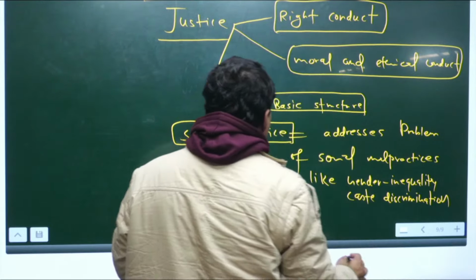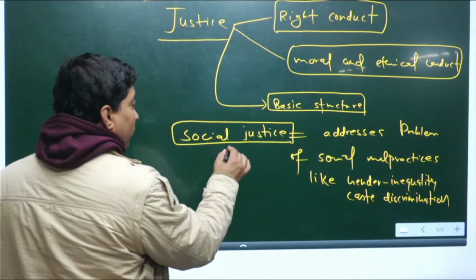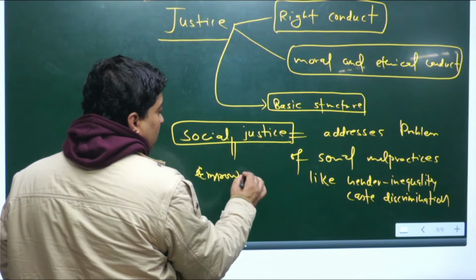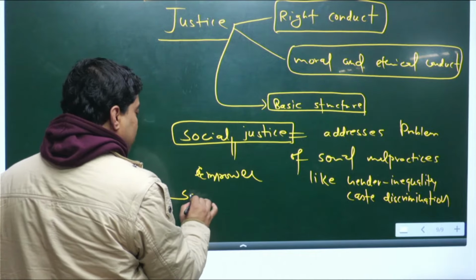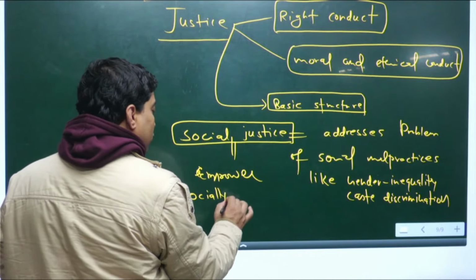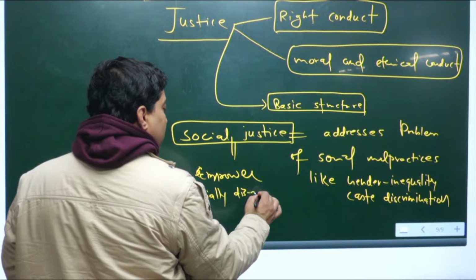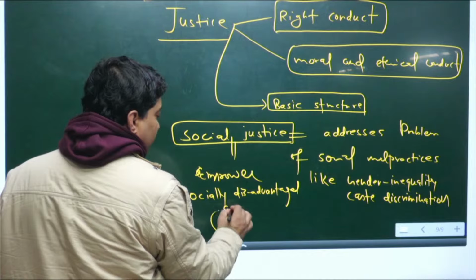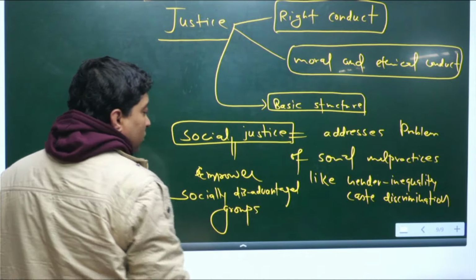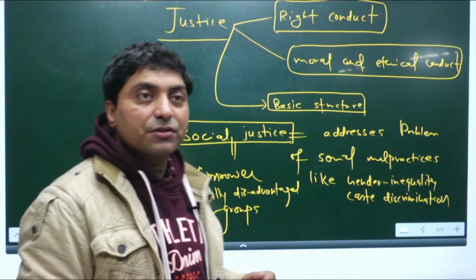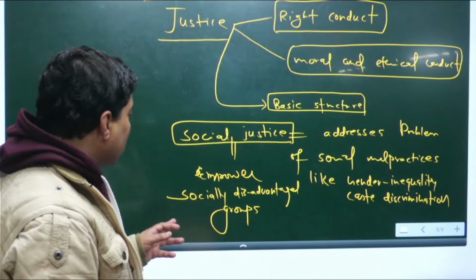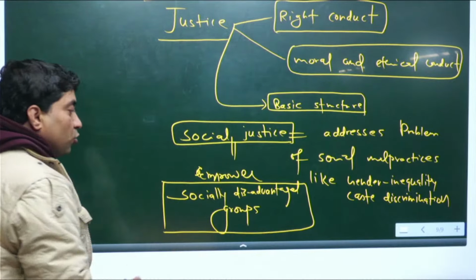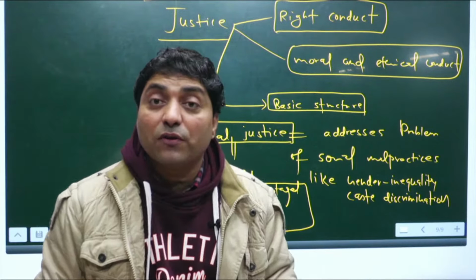right. And basically social justice also seeks to empower socially disadvantaged groups. Now, who are the socially disadvantaged groups here? You can call socially disadvantaged groups those people who are at risk of violence.